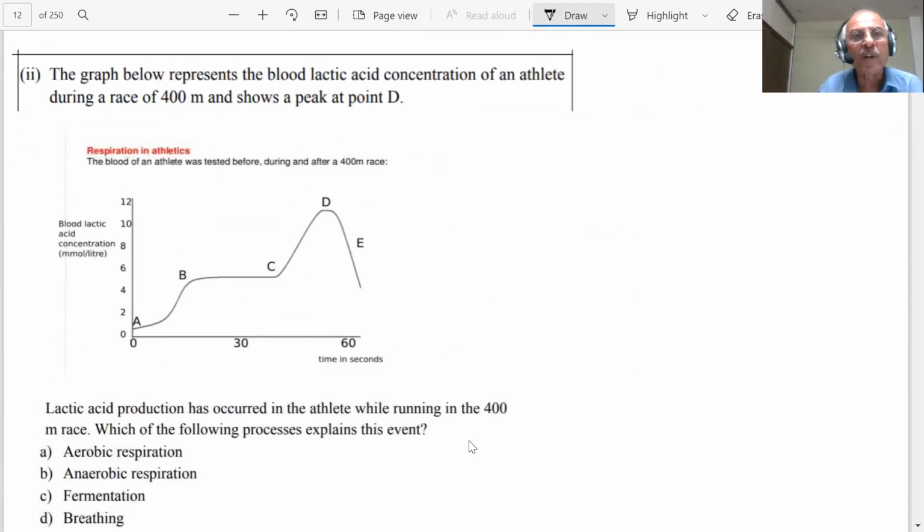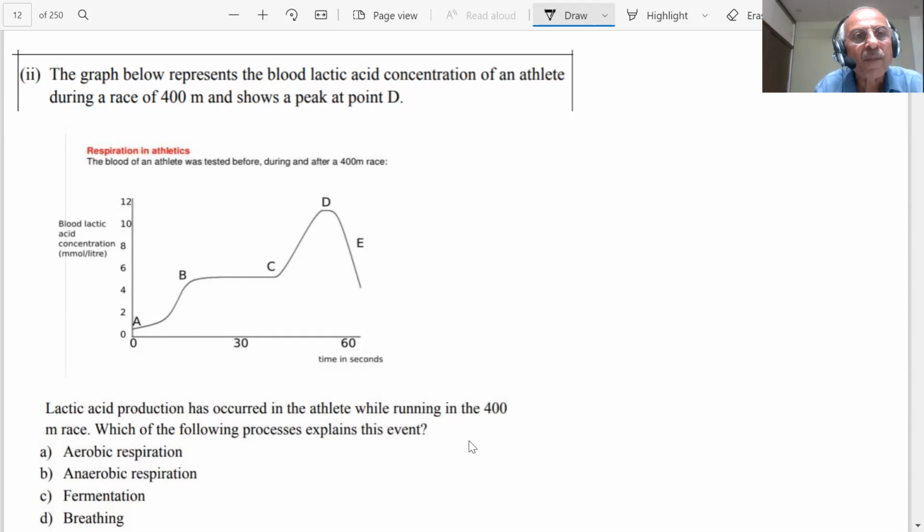The graph below represents the blood lactic acid concentration of an athlete during a 400-meter race and shows a peak at point D. Athletes are running, so what is happening when the athletes run? The blood of an athlete was tested before, during, and after the 400-meter. This is the blood lactic acid. When they are running, lactic acid is being produced, student. You are aware of that.